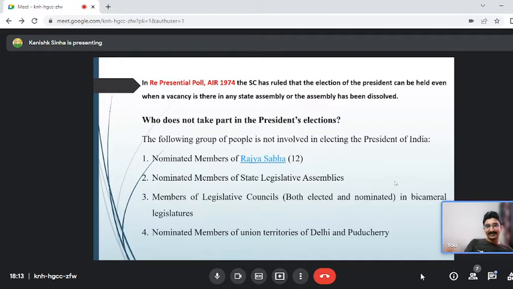Now, this is a very important and interesting case that you should know. In re Presidential Poll, AIR 1974, a Supreme Court case. In this case, what happened? Let's go to the facts of the case. You should know that if you get a legal passage, you can solve the question.